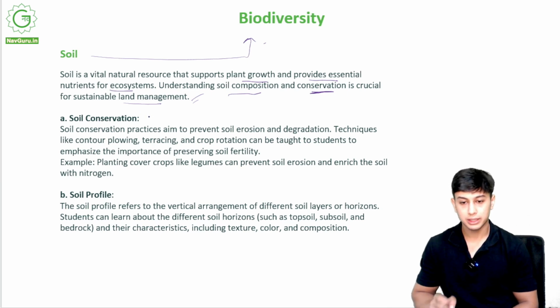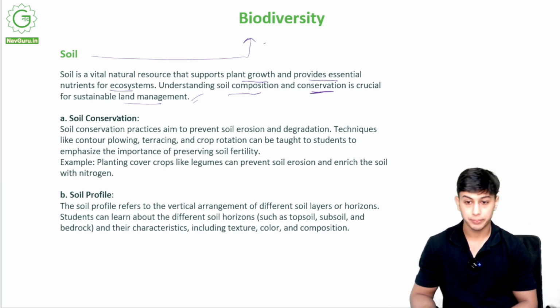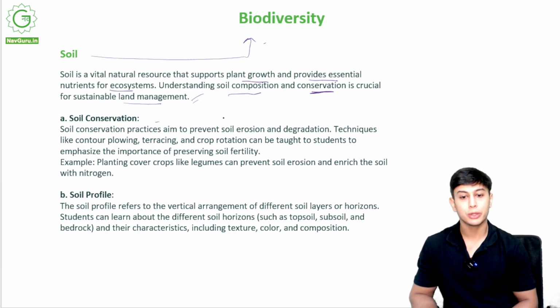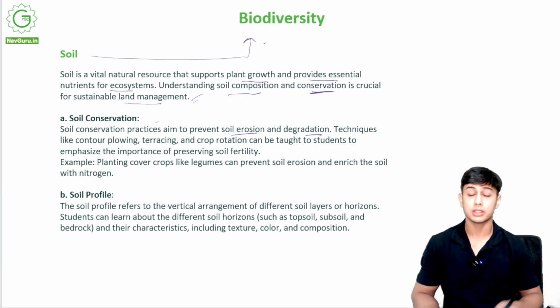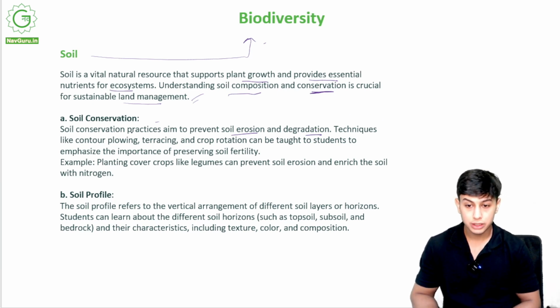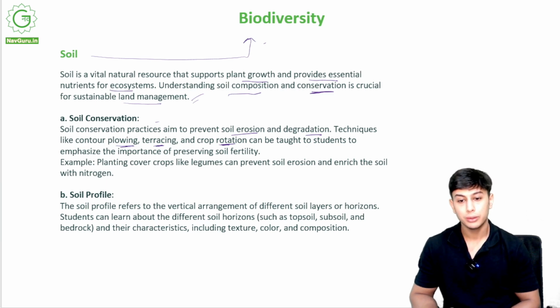Now, soil conservation. What is soil conservation? Soil conservation are practices aimed to prevent soil erosion and degradation, so that soil does not wash away and does not degrade. Techniques like plowing, terracing, and crop rotation can be taught to emphasize the importance of preserving soil fertility.